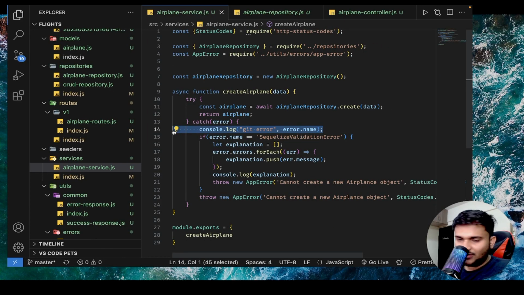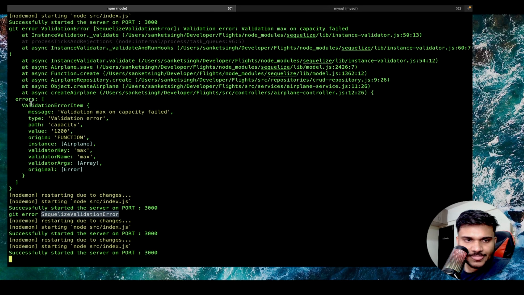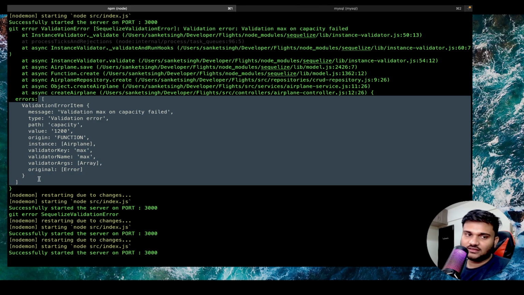Now you might be thinking why I have put a loop here. I have put a loop here because if you carefully see, this errors object is an array. Let's say there are multiple properties in your model, maybe the name, the model number, capacity, and for every property you have a validation. Then validation can at one point fail for more than one property. So explanation of all of those validations we can send to the end client. For every failed validation, you are going to get an array like this.